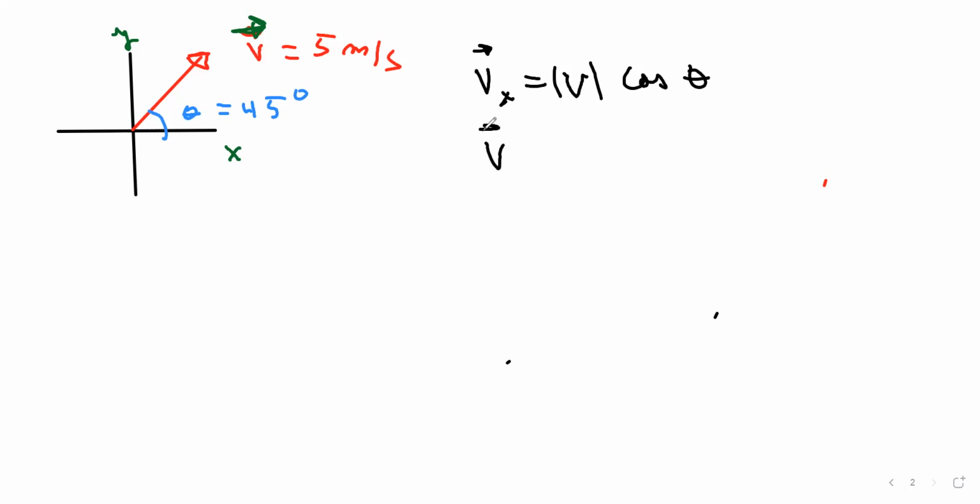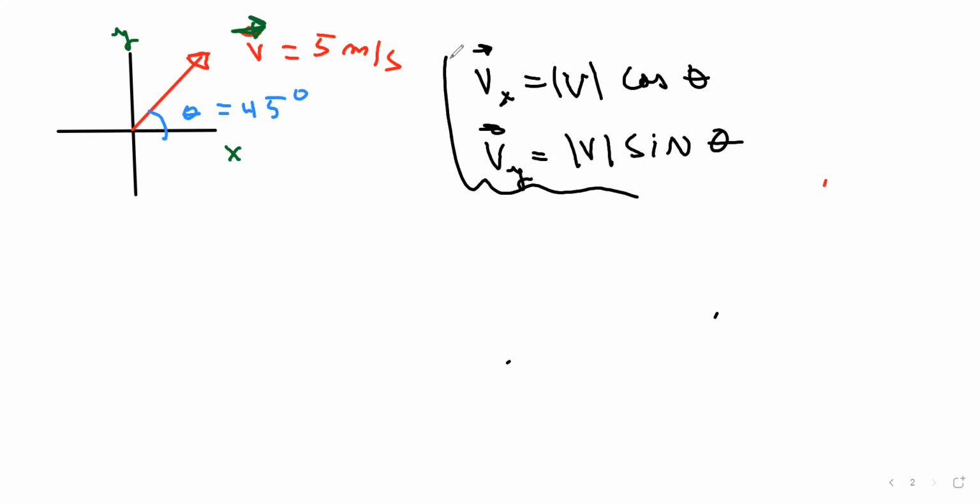And the component in the y direction is going to be the magnitude times the sine of theta. These two formulas are going to give you the components of your vector.